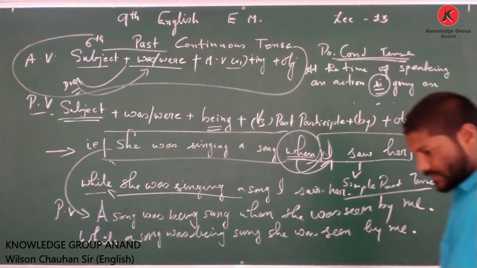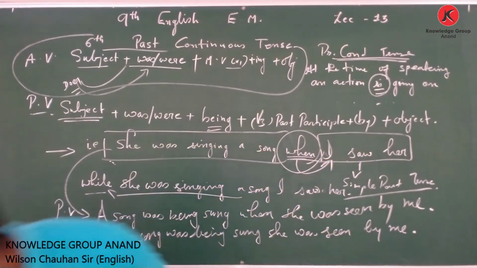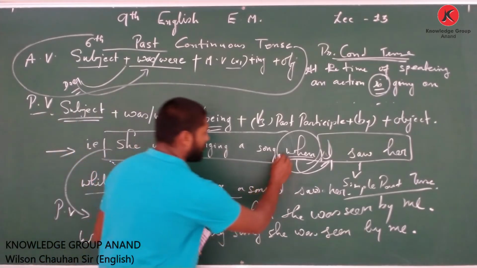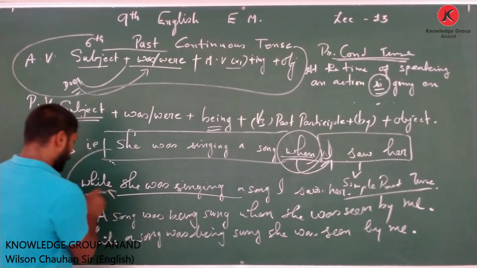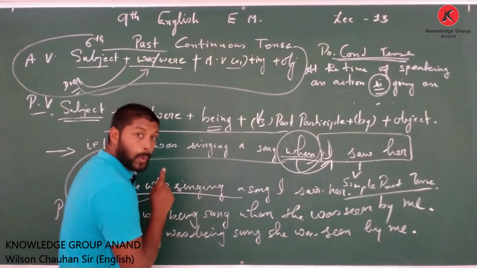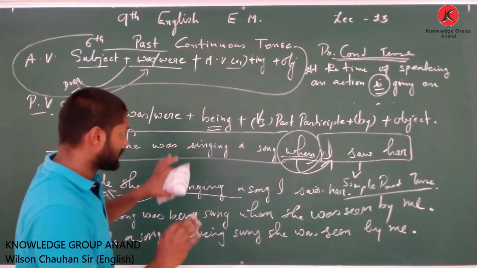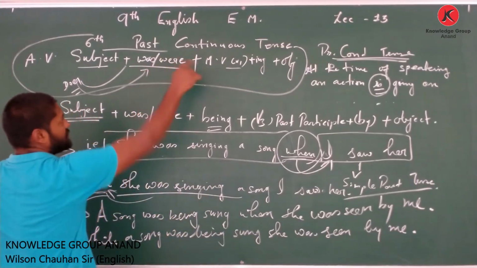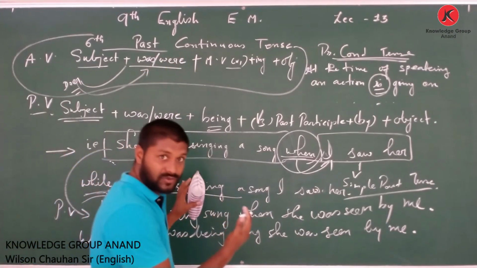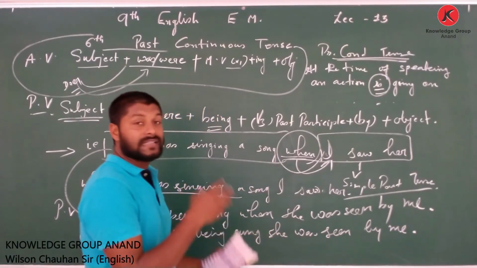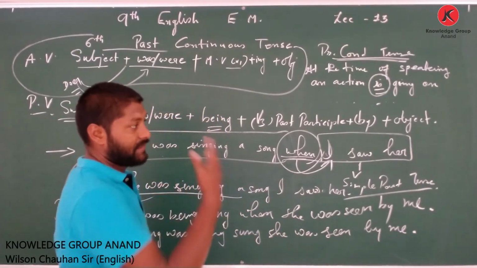So my dear friends, as you already know, we have studied the proper usages of when and while, how to use while and when to use when. So in past continuous tense, this is a sort of asset to us. Now we will see the sentences of active and passive.